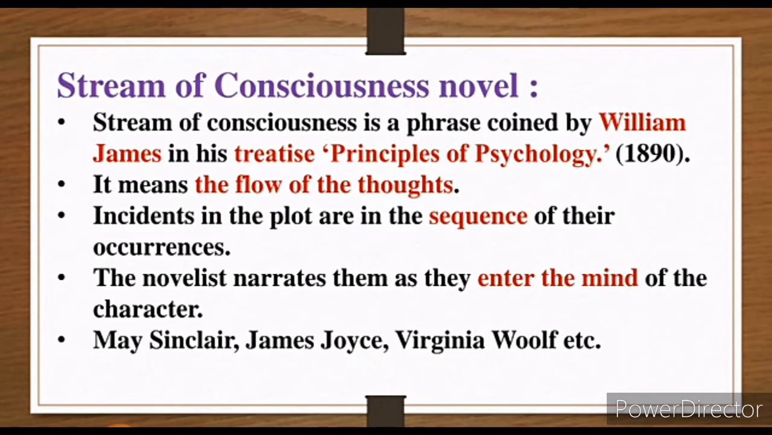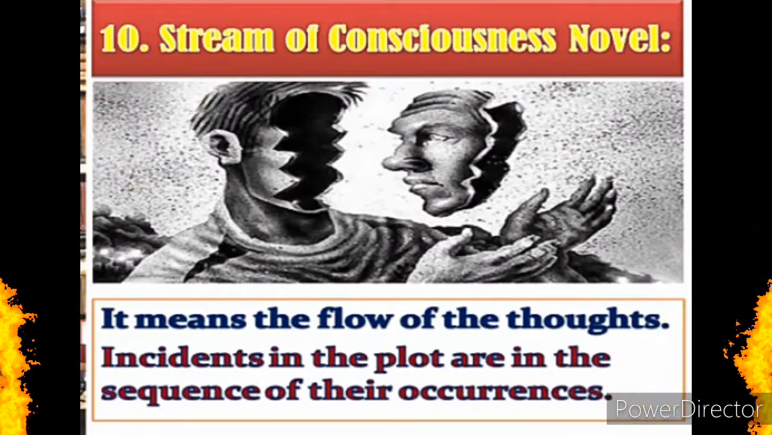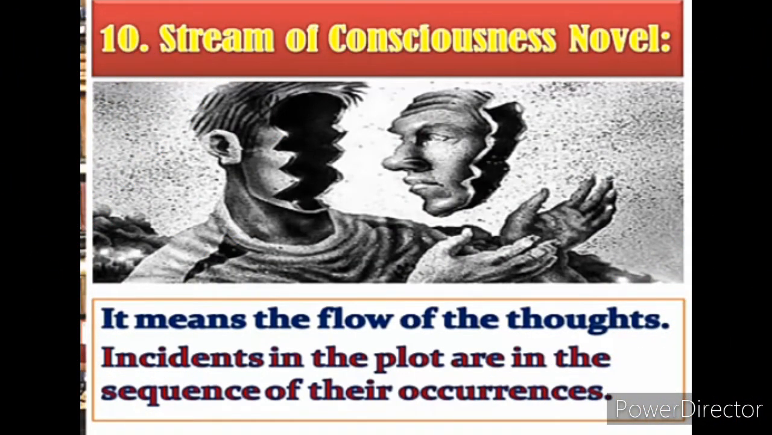So you can see that is the flow of thought, and all the thoughts of the character, what the character is thinking, what he is thinking about himself, what he is thinking about the other character, what is coming in the mind of the character, that is present in the novel. So the novelist narrates them as whatever is entering in the mind of the character. In this way he writes the novel.